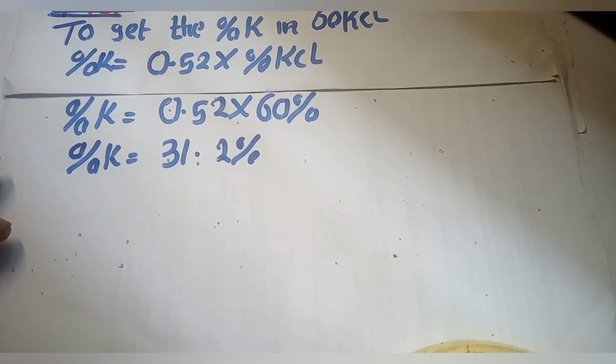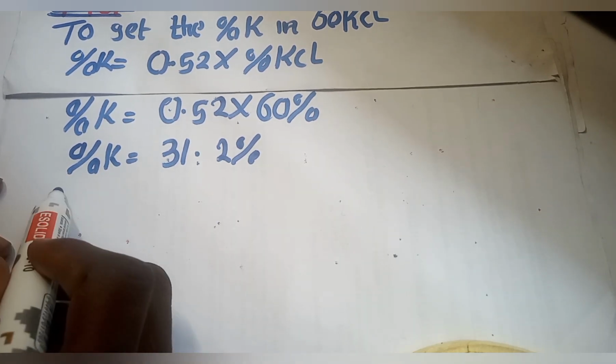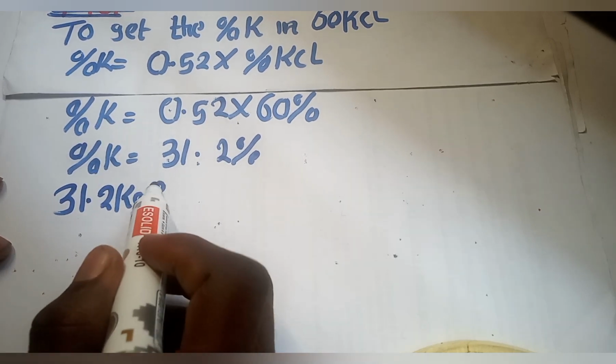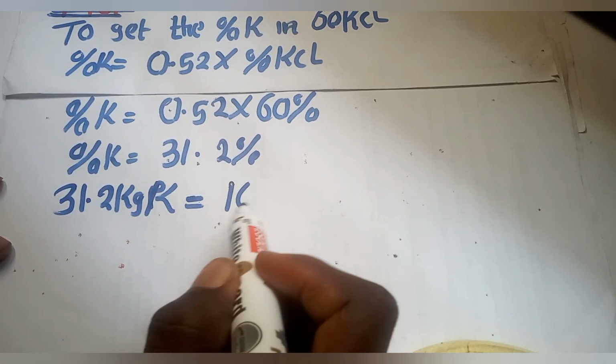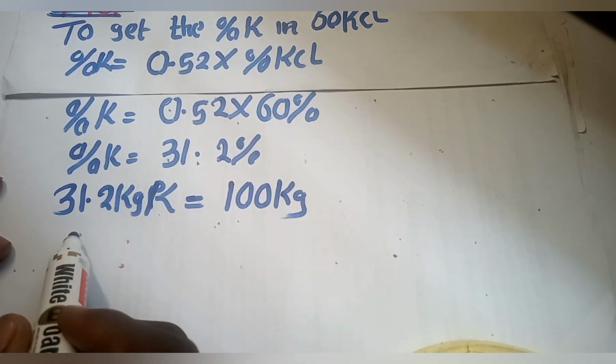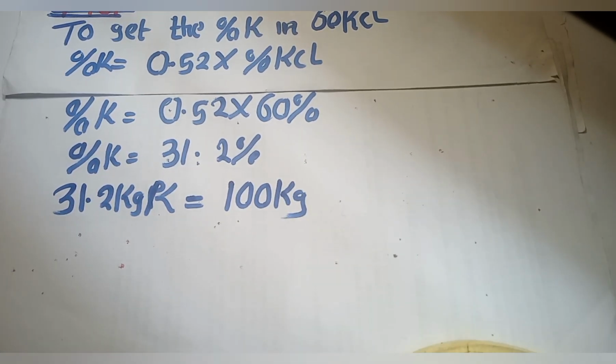Now it is this 31.2 that I'm going to be using to compute the amount of muriate of potash that I'm going to be using. Don't forget, it also follows the same approach. So 31.2 kilogram of potassium contains 100 kilogram. Now, from our calculation, the value of potassium that we need in 0.05 hectares is 2.25.